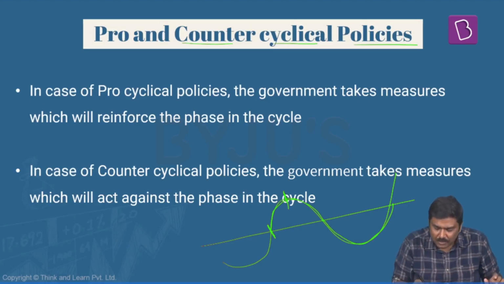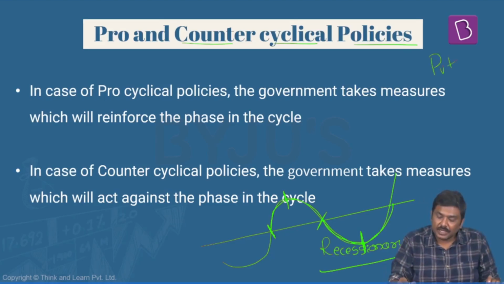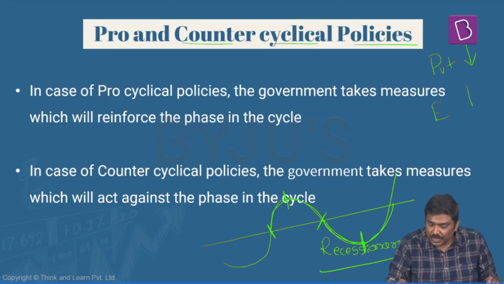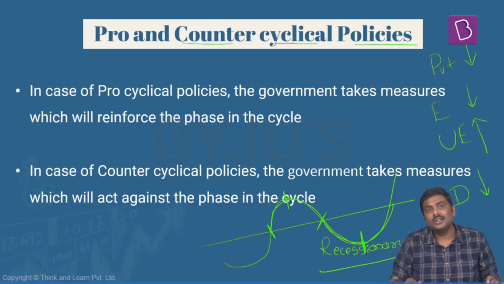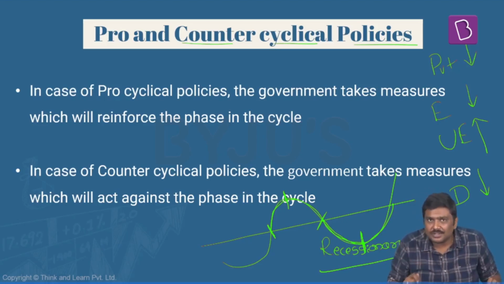For example, have a look at this particular stage here. This is the recessionary stage. In the recessionary stage, what generally happens? We have already discussed this. During the recessionary stage, private sector investment is lower. What about employment generation? Very, very low. Unemployment rate? Higher. Demand for goods and services? Lower. So these are certain outcomes or certain features of this particular recessionary stage.